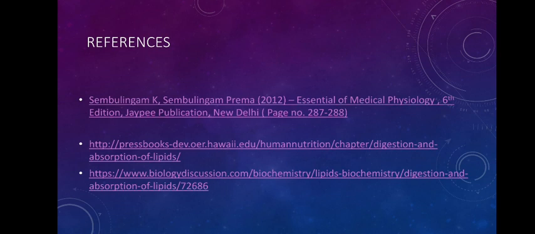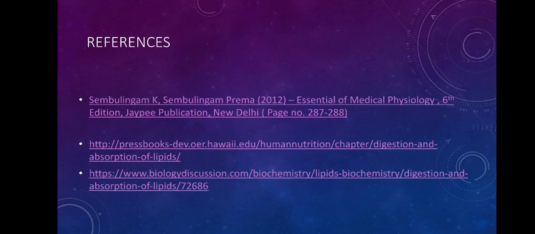Here only fatty acids and monoglycerides will be taken in, leaving the rest of the part out. When they are in the enterocytes, they will be reconstituted to form triglycerides, and these triglycerides will be packed with the help of endoplasmic reticulum and the Golgi complex to form particles called chylomicrons.